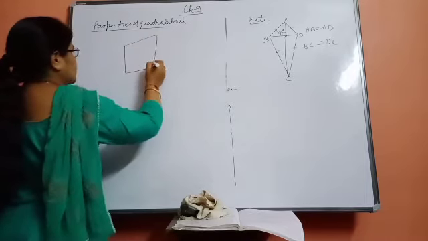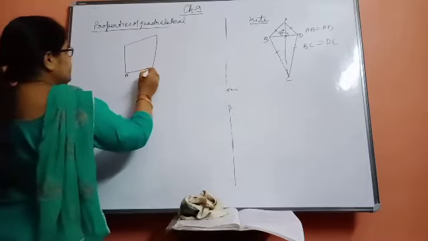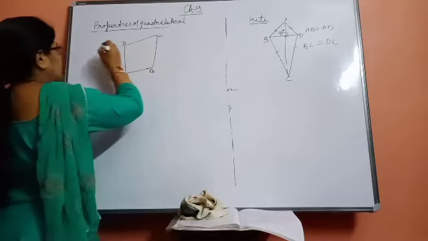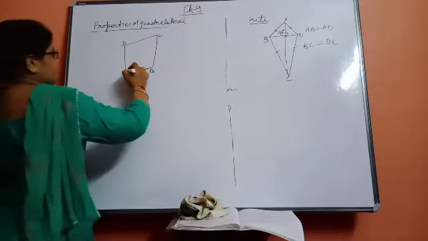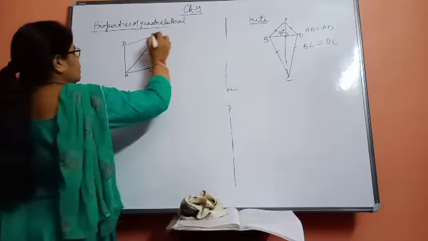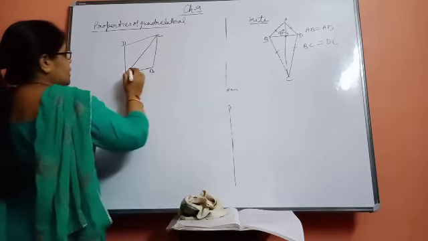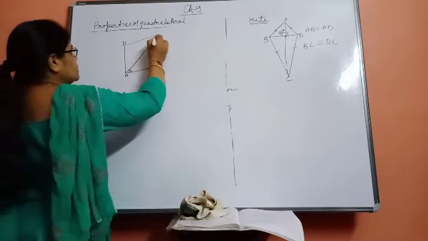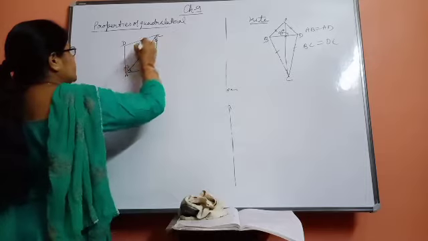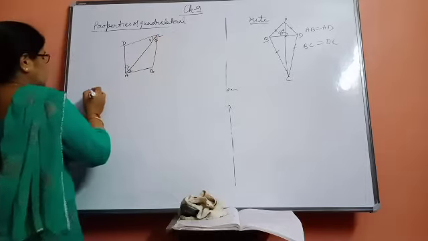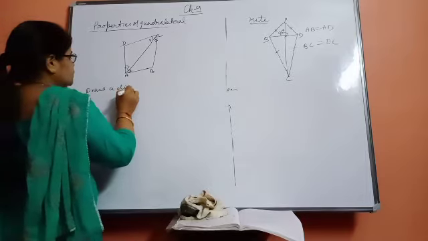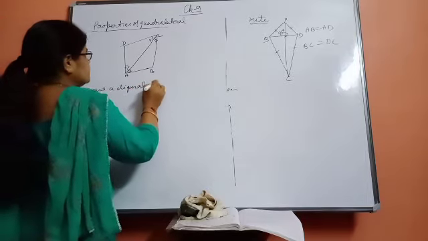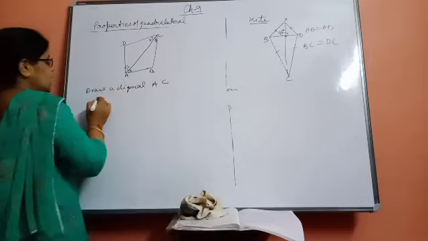Suppose it is a quadrilateral ABCD, and we have to find the sum of all the interior angles of this quadrilateral. So how will we do it? See, in this way I am going to do it. I am drawing one diagonal in the figure. This is angle 1, this is angle 2, angle 3 and angle 4. So draw a diagonal AC.